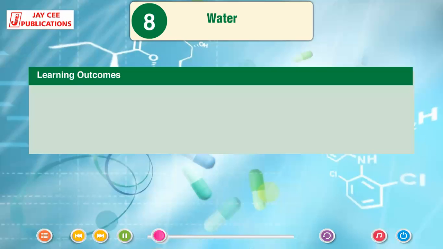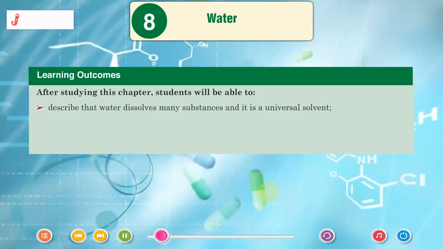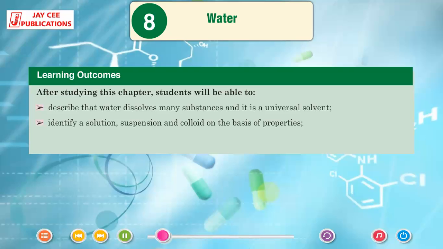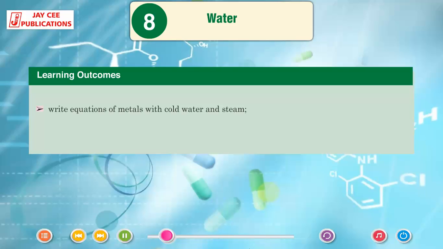Learning outcomes. After studying this chapter, students will be able to describe that water dissolves many substances and it is a universal solvent. Identify a solution, suspension and colloid on the basis of properties. State the differences between saturated, unsaturated and supersaturated solutions. Describe water of crystallization. Write equations of metals with cold water and steam.